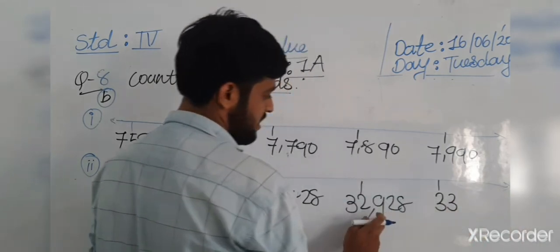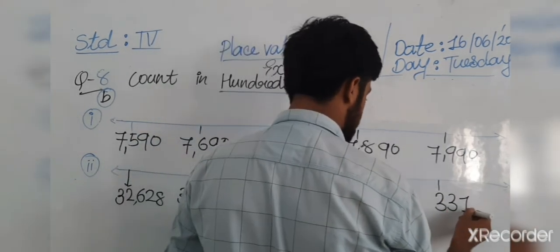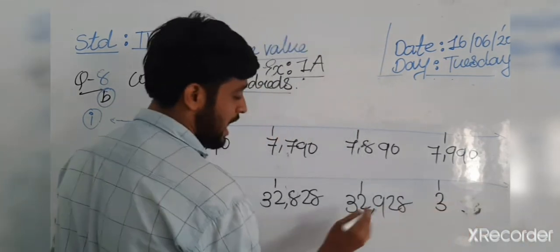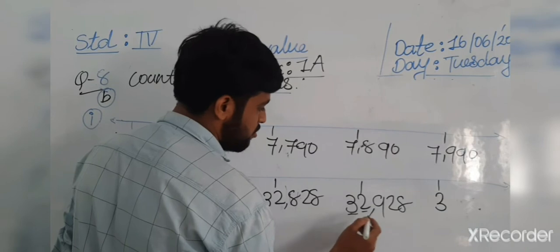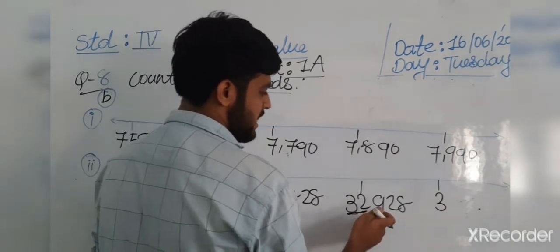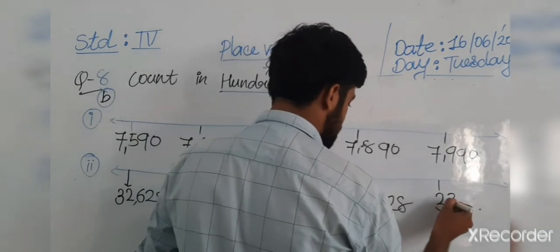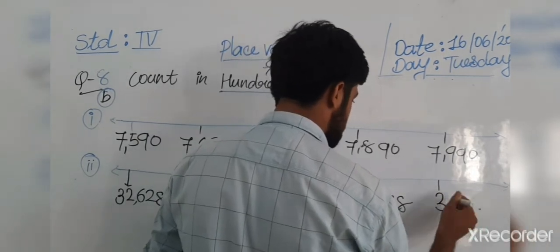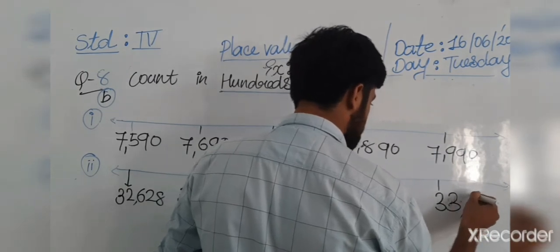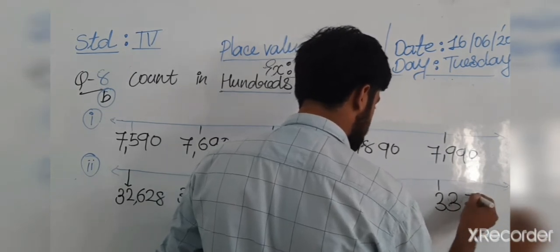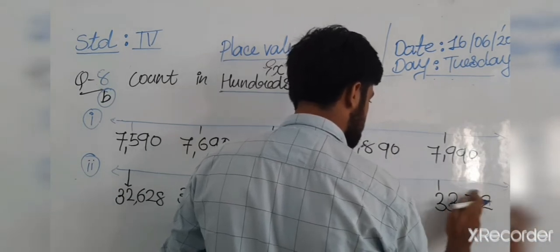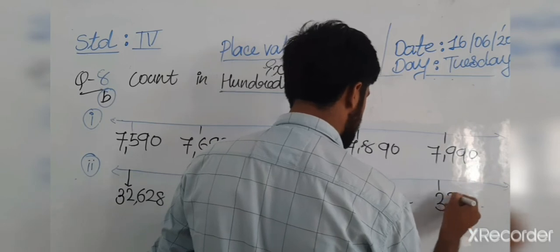33,028. But now here see 33, not 33,000. I am explaining to you: 32, 32 as it is. Then which number comes after? 10. So I am writing 33,028 like that.